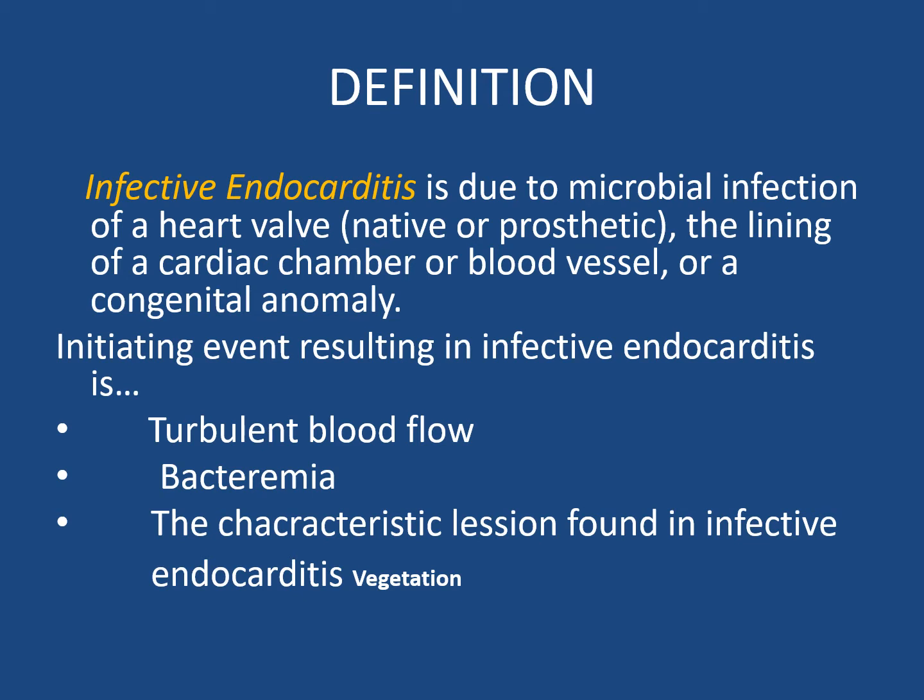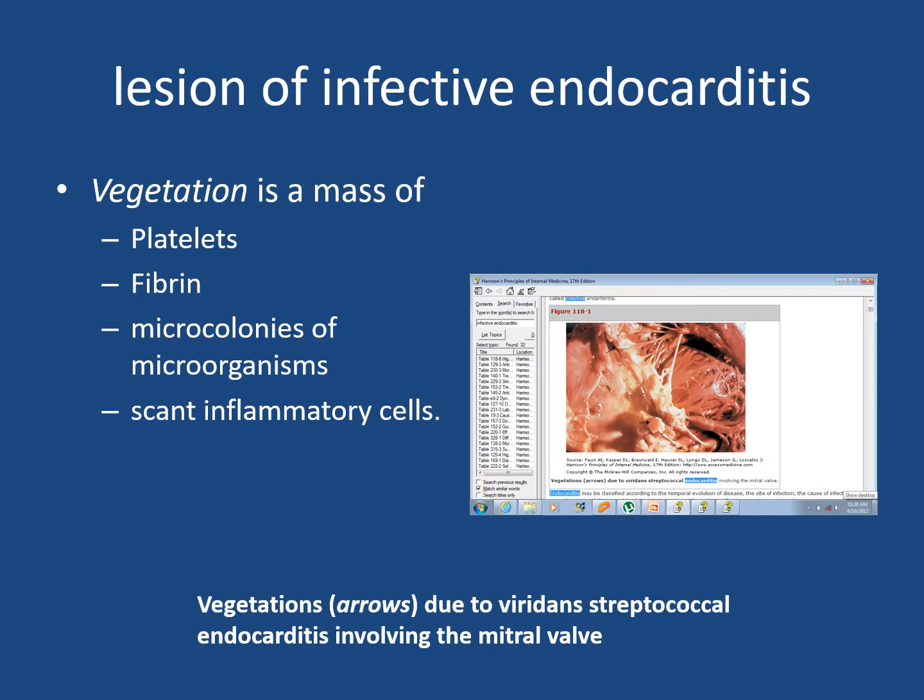Initiating events resulting in infective endocarditis are turbulent blood flow and bacteremia, and the characteristic lesion found in infective endocarditis is vegetations. We will discuss in the next slides the pathophysiology and how these vegetations are formed. A vegetation is a mass of platelets, fibrin, microcolonies of microorganisms and inflammatory cells. You can see in this picture viridans streptococcal endocarditis involving the mitral valve.